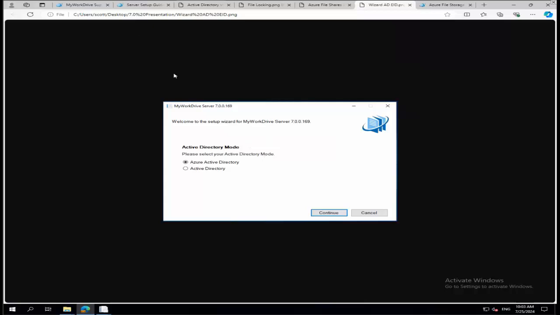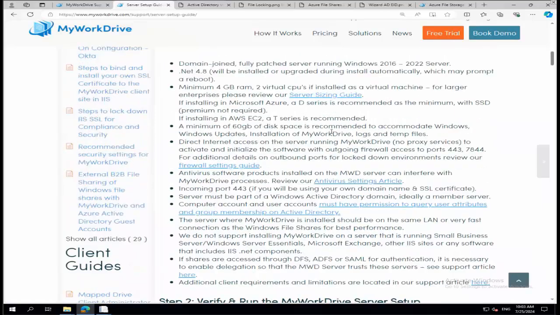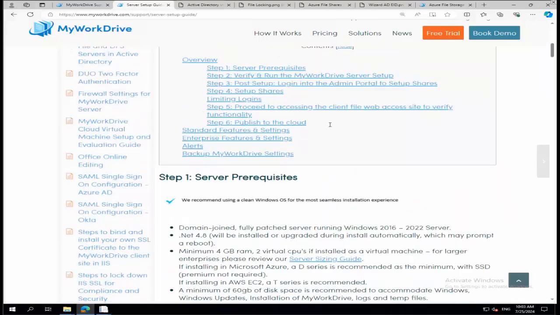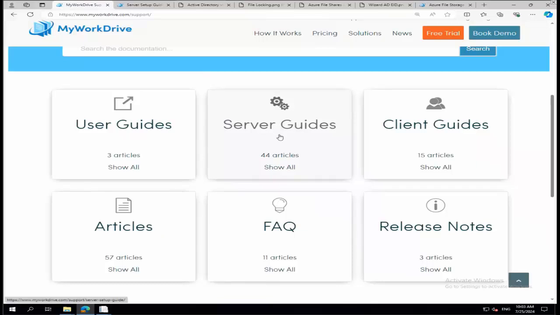Now, of course, with Entra ID, you don't need that. All the prerequisites that we require are listed here in the server setup guide. I'm not going to go through all of them because we spent half an hour just talking about those things. But the key ones are all in our server setup guide, which is on our support website. It's the middle box at the top row if you go on our support site. So it's super easy to find, and it'll be linked in the description.